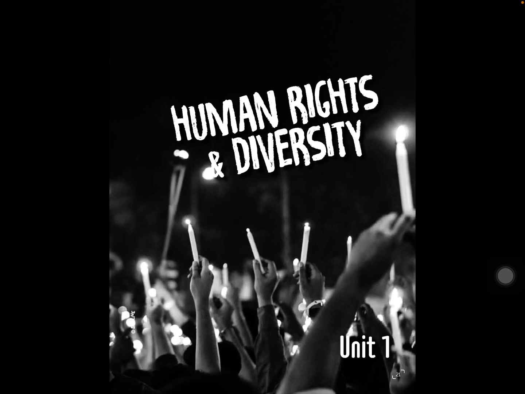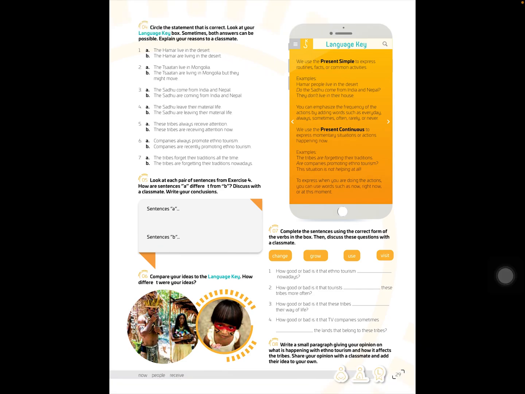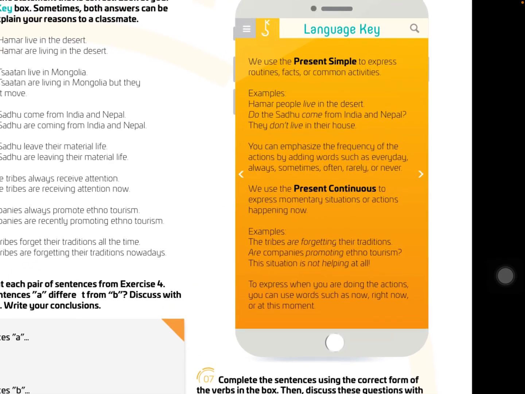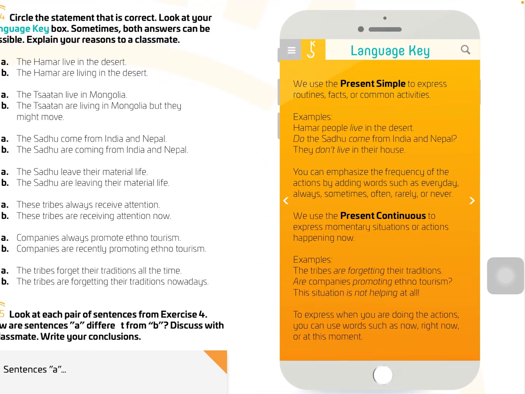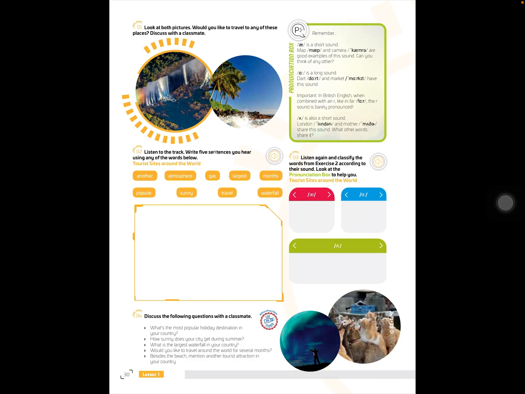Remember that we are going to continue working on Shaping Language, Term 1, human rights and diversity. Good. We are going to continue because last week we stopped on page 29. So we're going to check the tenses, present simple and present continuous. We're going to review them and continue with page 30.